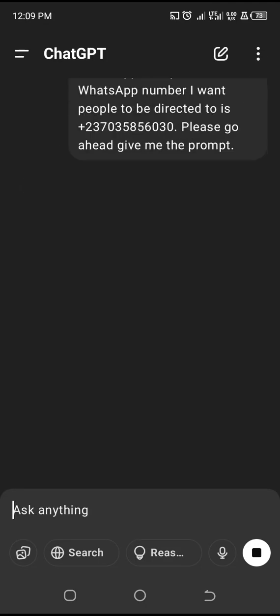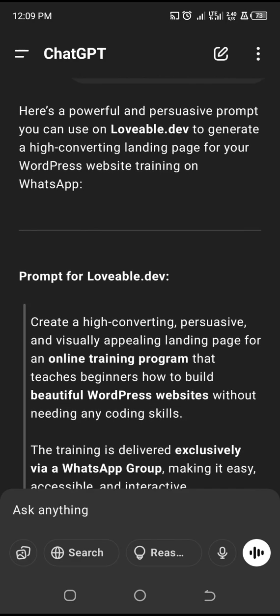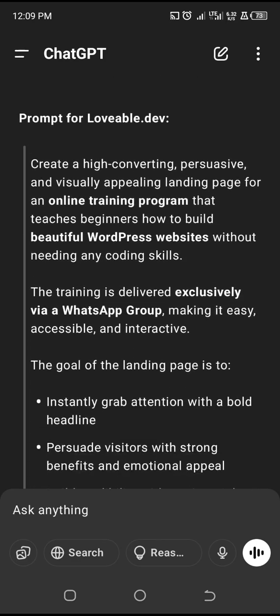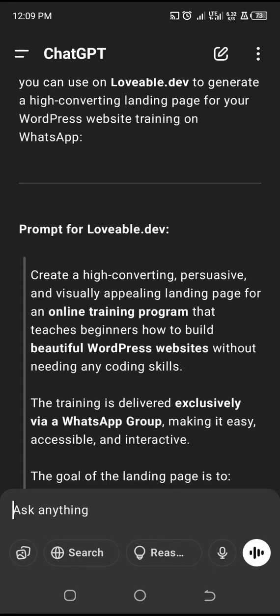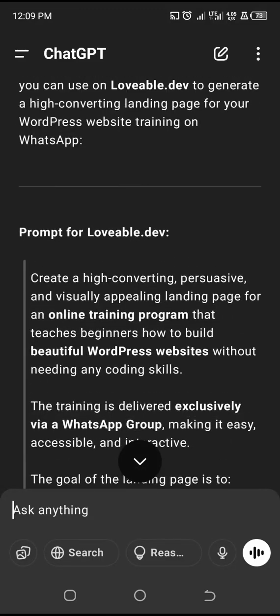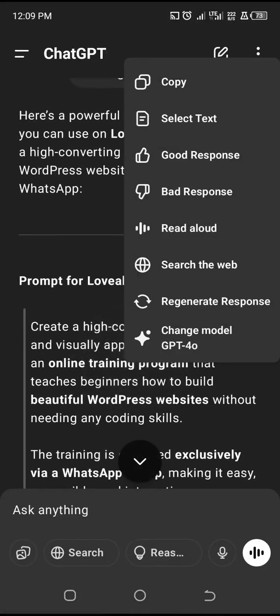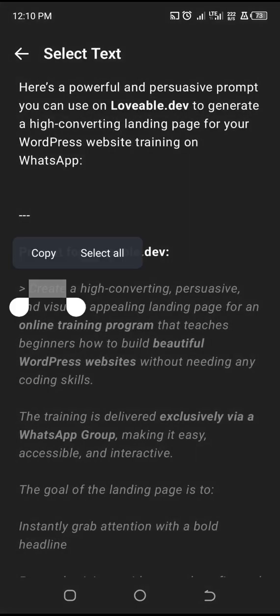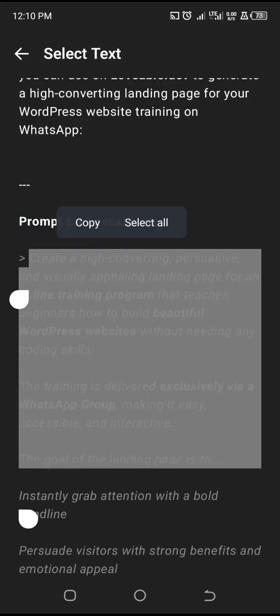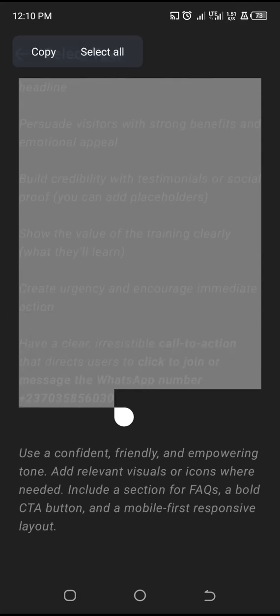So assume the business is an online training that teaches people how to build beautiful WordPress websites. It will go ahead and generate the prompts for this. And of course, if I'm doing it for a client, I will be more detailed on what I want. So let's go ahead and just select the text and copy.